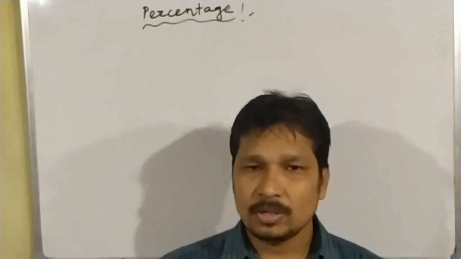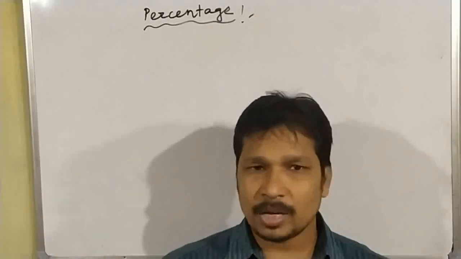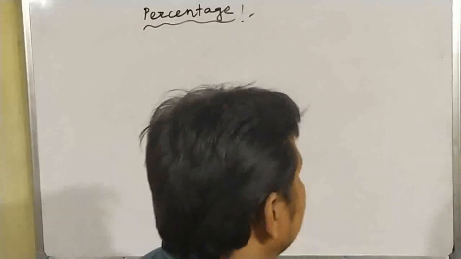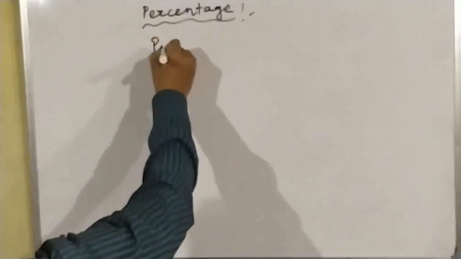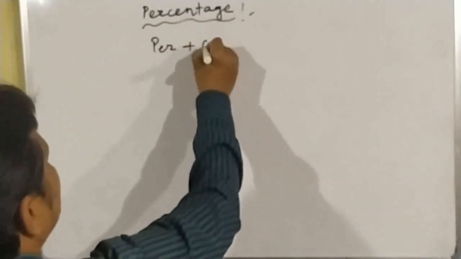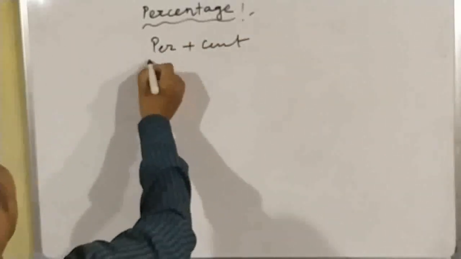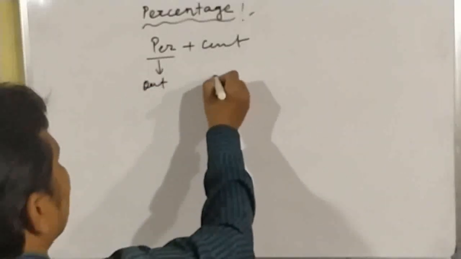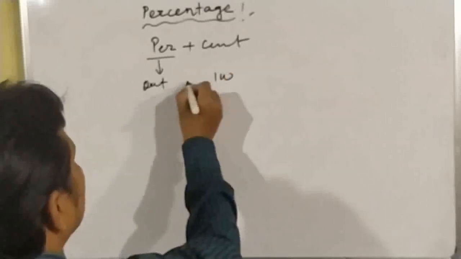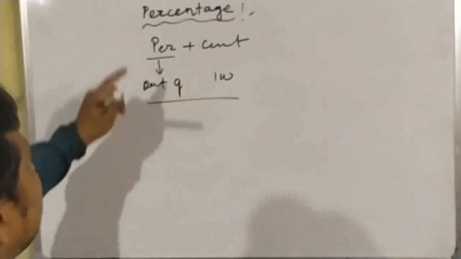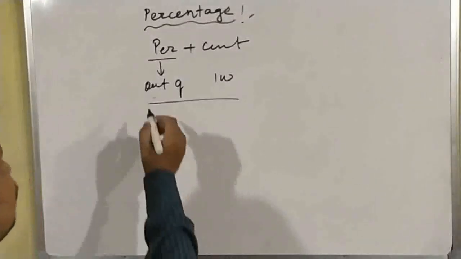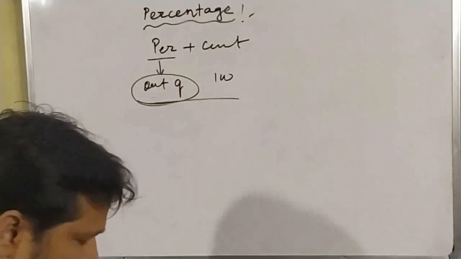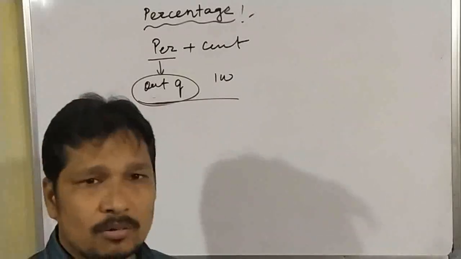So first of all, a question will arise: what do you mean by percentage? The word percentage comes from per plus cent. Here per means out of, and cent means 100. That means the meaning of percentage is out of hundred. We have already used this phrase, out of.